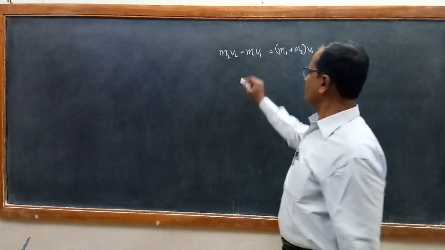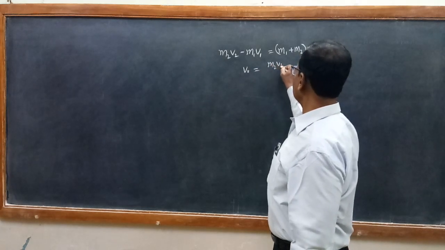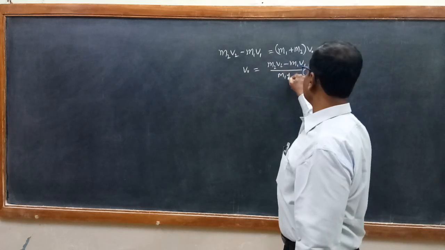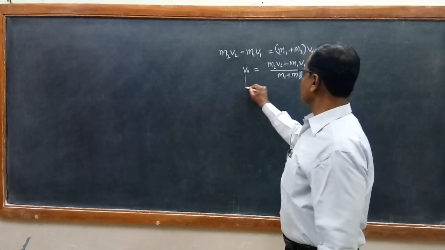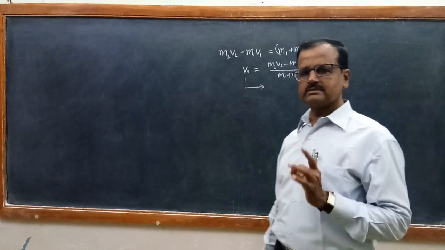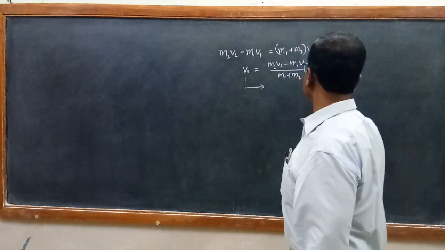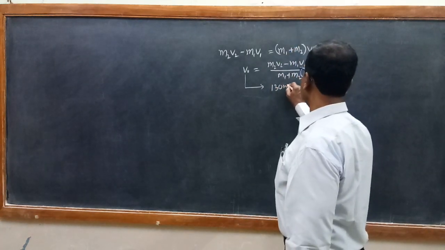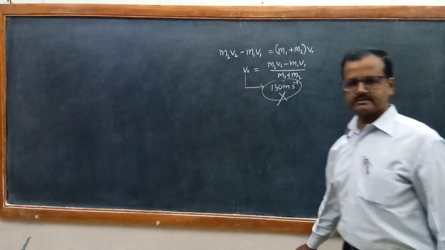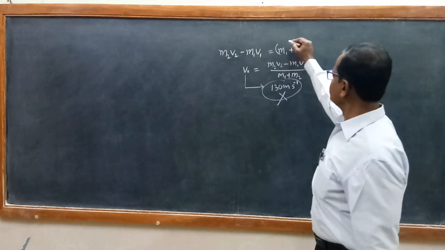In that case, v0 which you are going to obtain finally is m2 v2 minus m1 v1 divided by m1 plus m2. So this velocity will be definitely less than what we got yesterday. The velocity what we got yesterday was 130 meter per second. So 130 meter per second is actually incorrect, right?